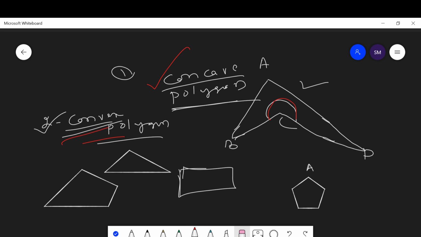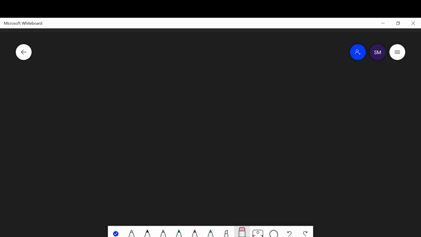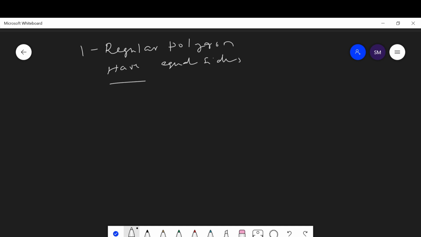Now let us discuss what regular polygons are and what irregular polygons are. Polygons which have all sides equal are called regular polygons, meaning sides of equal length.